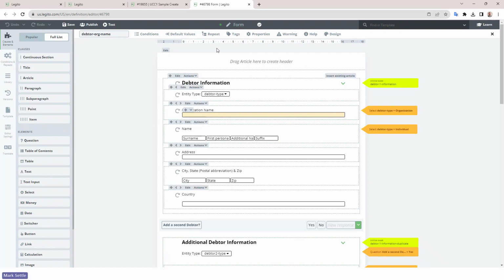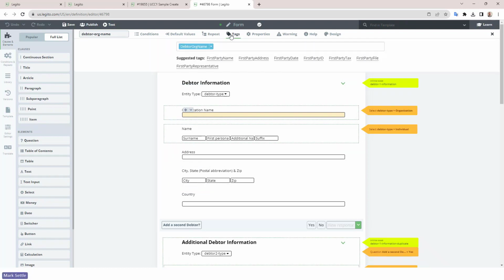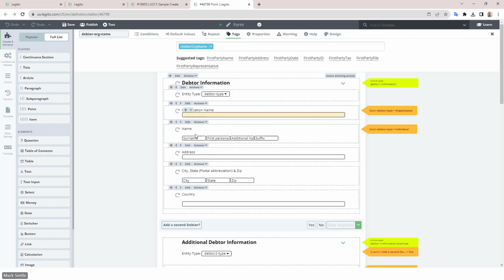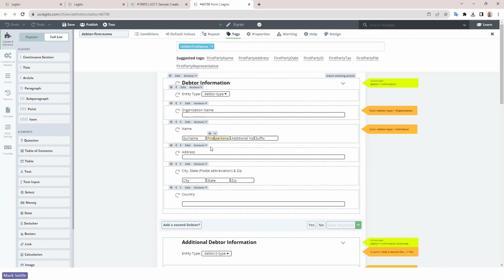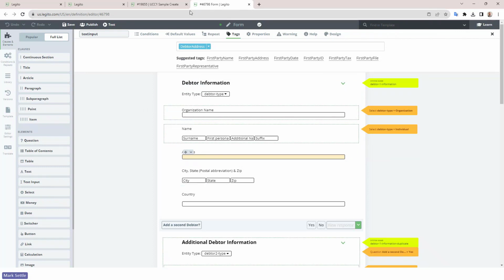So if I click in this organization field here, you can see I've got a tag applied called debtor org name. If I click in the surname here, then I have debtor surname, then first name, then address. So I've got tags applied to all these input fields that I'll then be able to apply in my PDF. So let's just create that PDF so you can see how easy that is to upload.